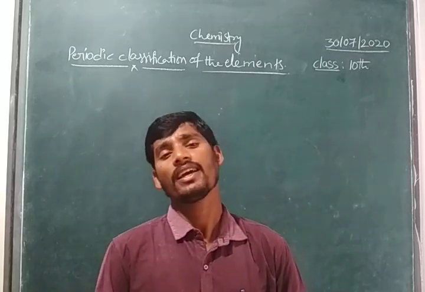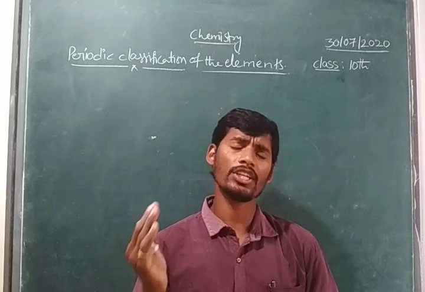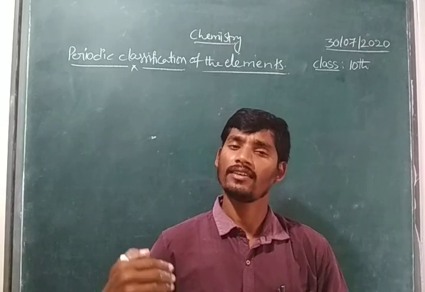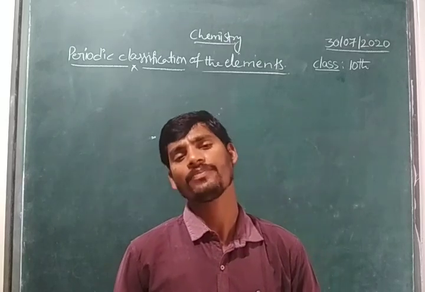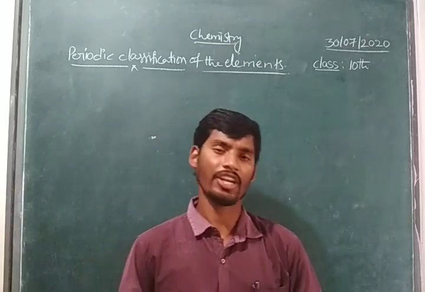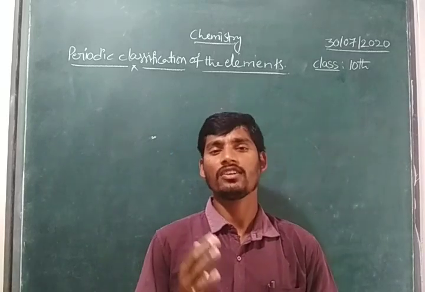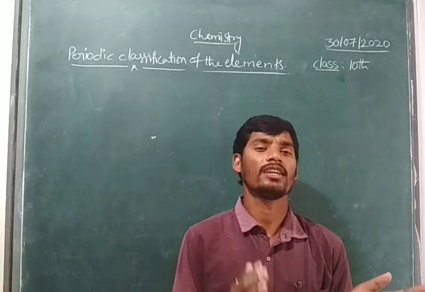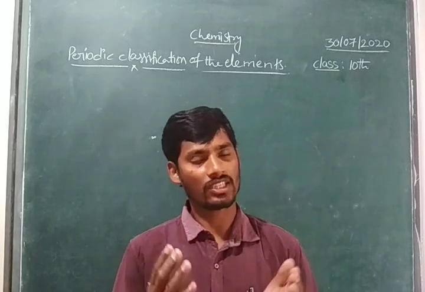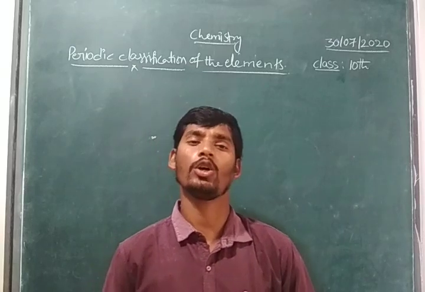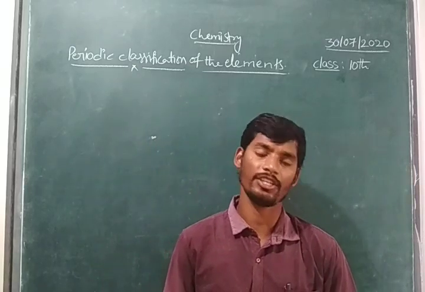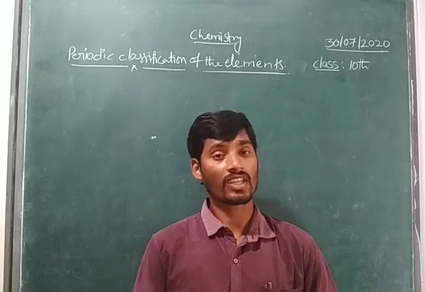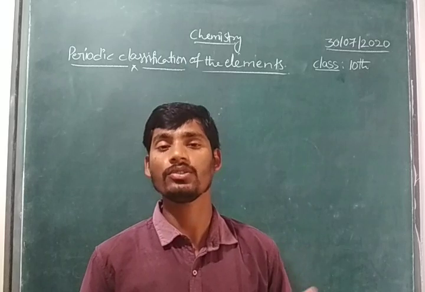Okay children. And the drawbacks in Newlands' Law of Octaves were clarified by one of the scientists, Mendeleev. Right children? In Mendeleev's periodic table, he left some space, and the space was filled by new elements. There are four elements: Eka boron, Eka aluminium, Eka silicon and Eka germanium. They are named as scandium, gallium, germanium and technetium.